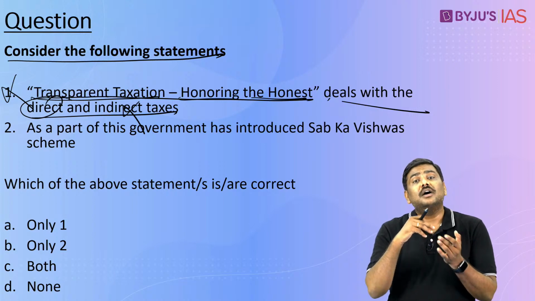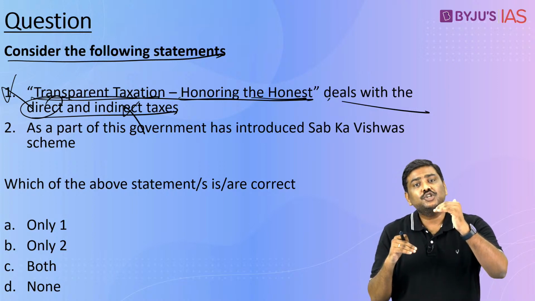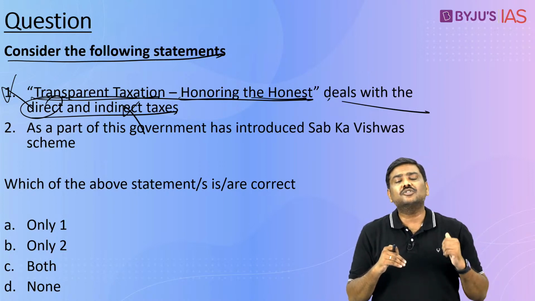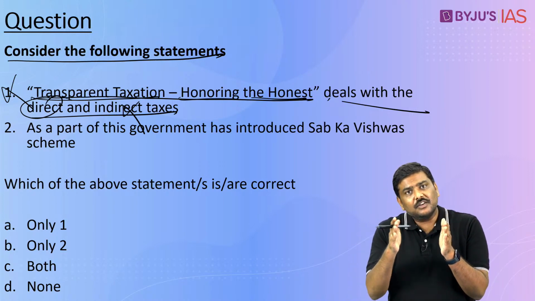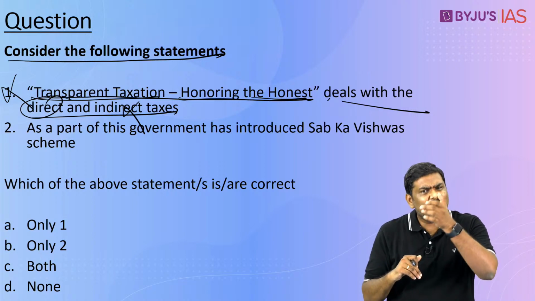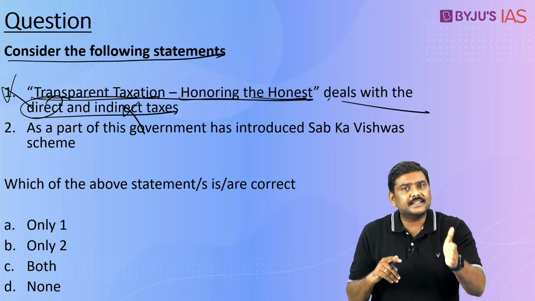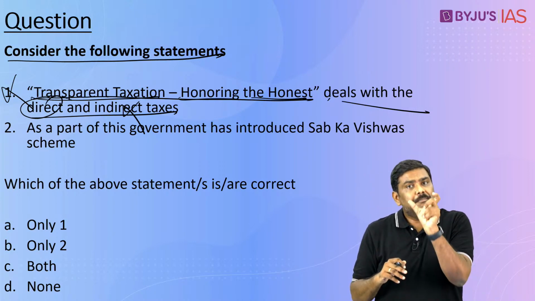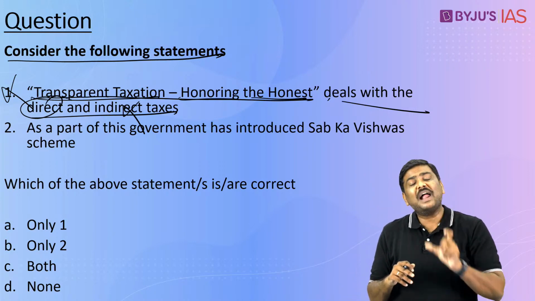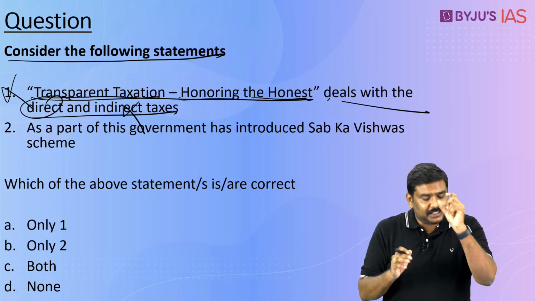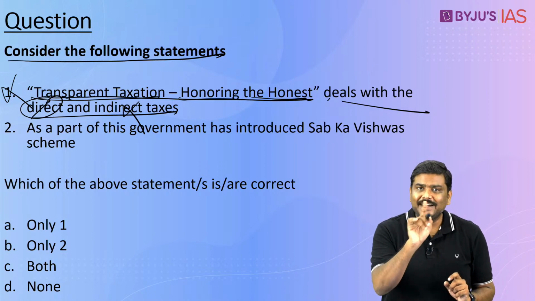We have also increased the threshold level of filing appeals in various cases by the taxation authorities. So many of these particular reforms have been taken by the government in the last couple of years in order to address the issues in case of the direct taxes as well as the indirect taxes. But this particular scheme, or let's say the platform by the name transparent taxation methodology, deals with the direct taxes but not indirect taxes.